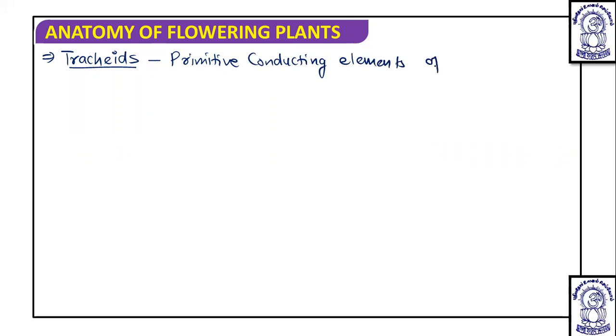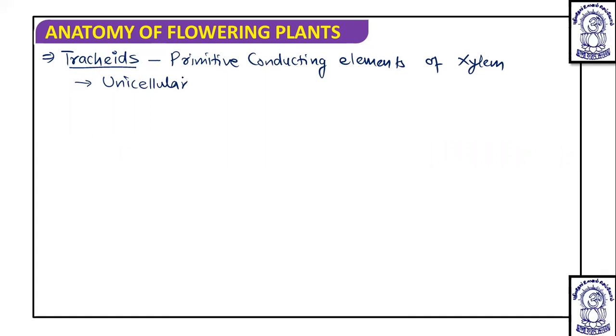So first, we are going to discuss the tracheids in detail, which, along with vessels, are the conducting elements. Dear students, these are the primitive conducting elements of xylem. They are considered as primitive conducting elements of xylem. And these tracheids are considered unicellular. They are made up of a single cell.